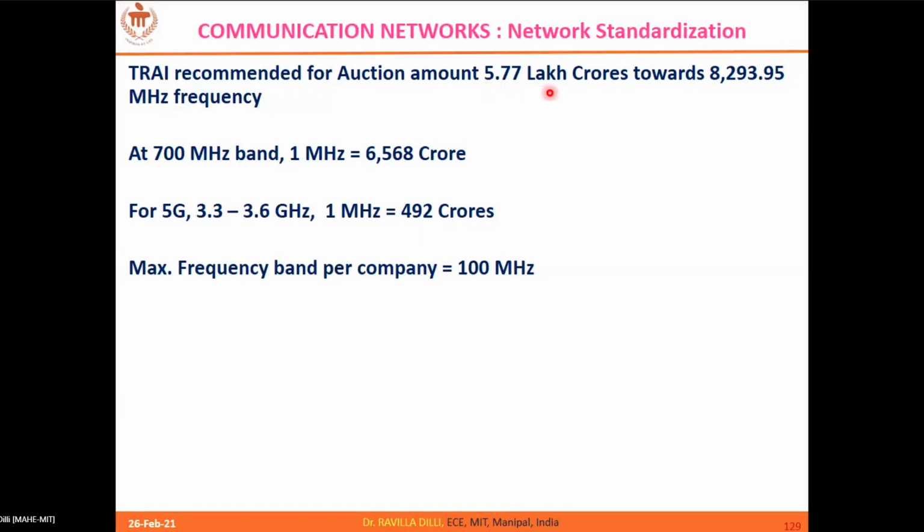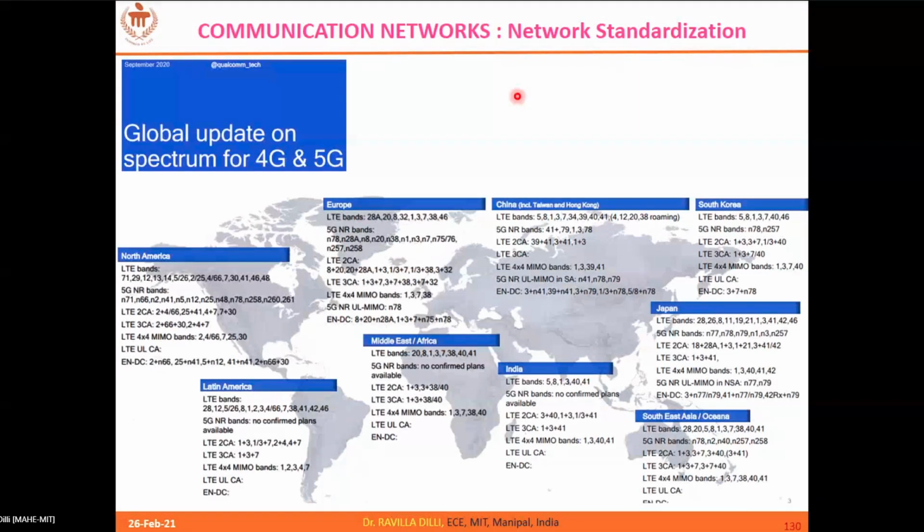So you can see the rough amount that is involved, 5.77 lakh crore, which is involved for a stipulated period. And these are the 4G and 5G frequency spectrum that we are using currently for LTE networks, 4G networks, and some countries already are using 5G wireless networks, where the frequency bands are broadly classified into FR1 and FR2, where FR1 is less than 6 gigahertz frequencies. We call them frequency bands.